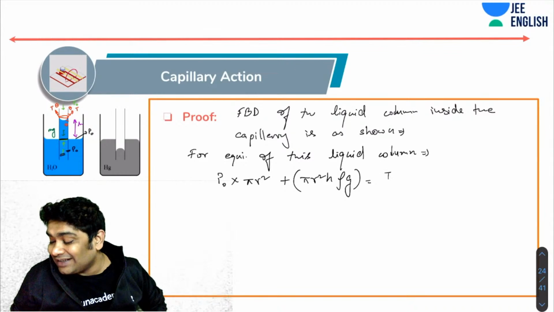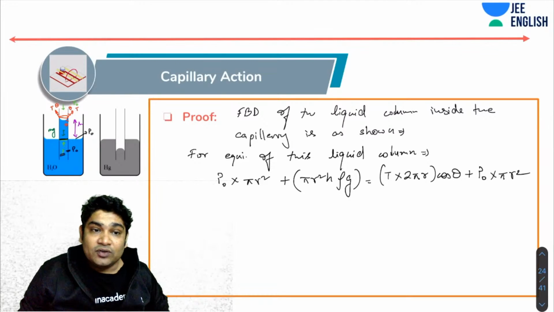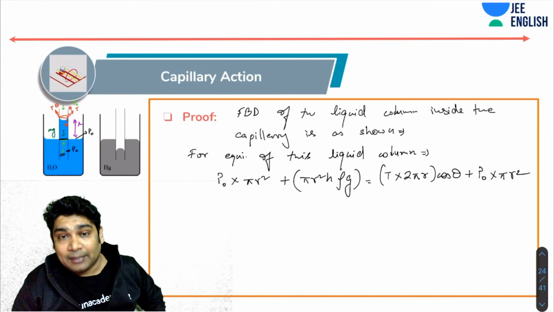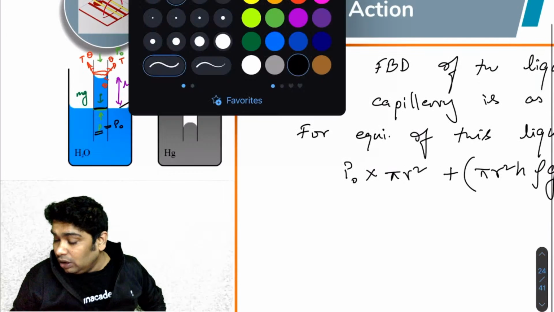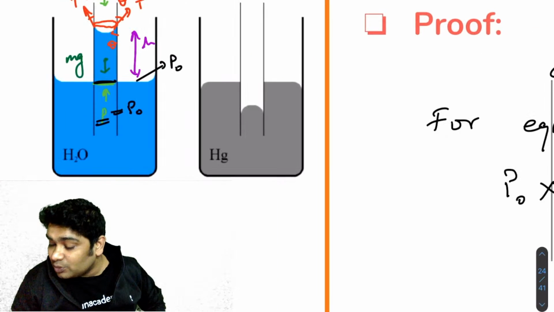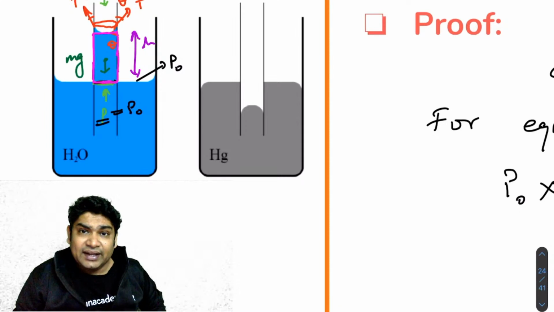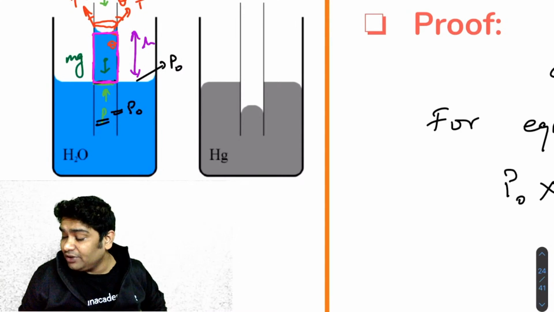Force of surface tension acts along 2 pi r length, this into cos theta, plus P naught into pi r square again, which is the force of the pressure from the liquid below the capillary section. Please note that we are drawing the FBD of this portion, ignoring the volume of the liquid in the meniscus. So we have drawn the FBD of this.